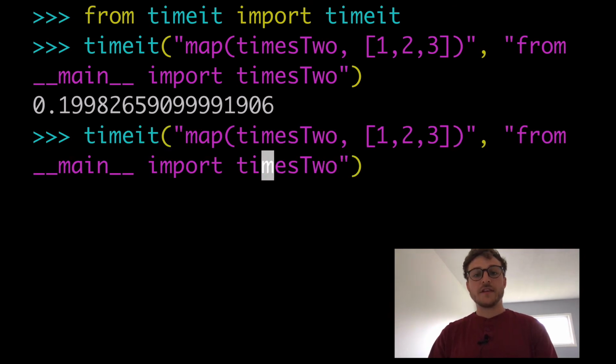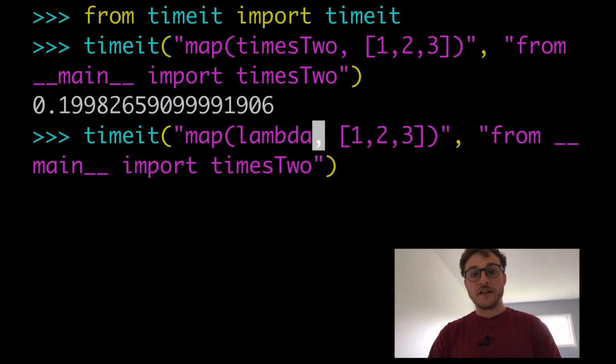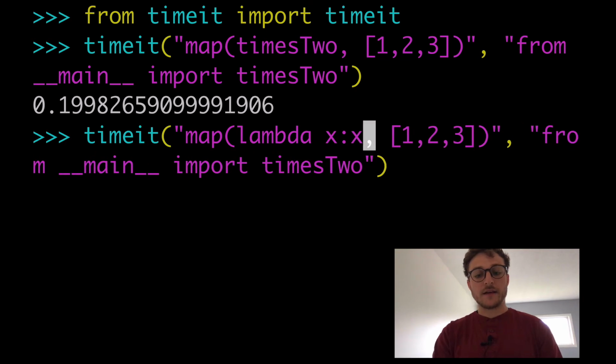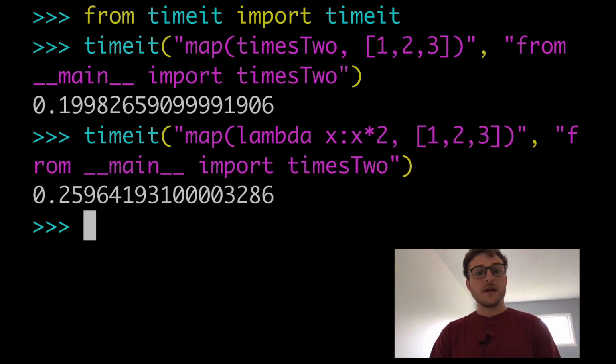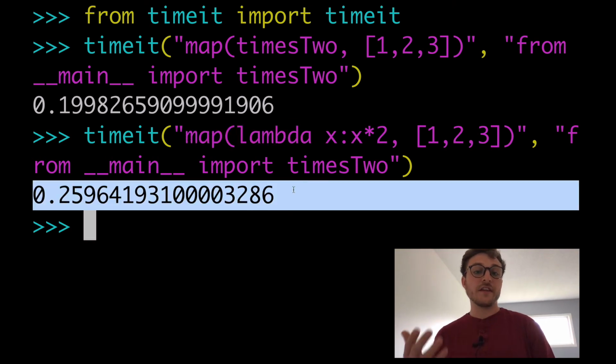And if we did the same thing with a lambda, then we can try that out too. So it's lambda x: x times 2. And when we run that, it was longer. So it took more time to do the same exercise with lambda compared to just a function that we created. So again, coming back to what Guido said and the Pythonic way of doing things, map and lambda is something that you want to avoid, and here we can clearly see that it's slower.